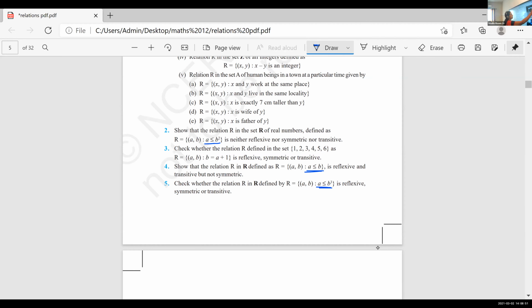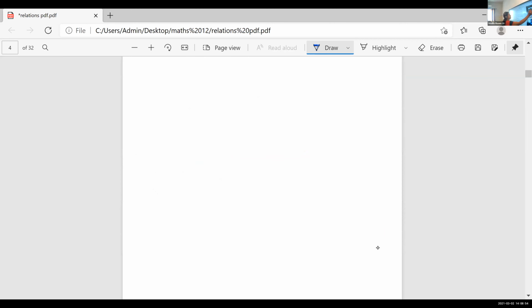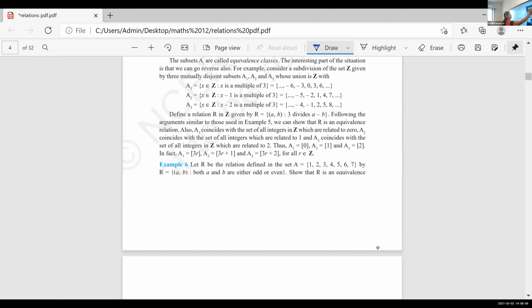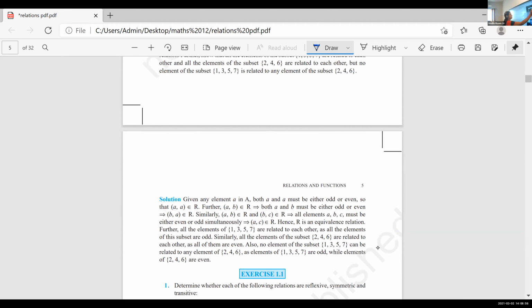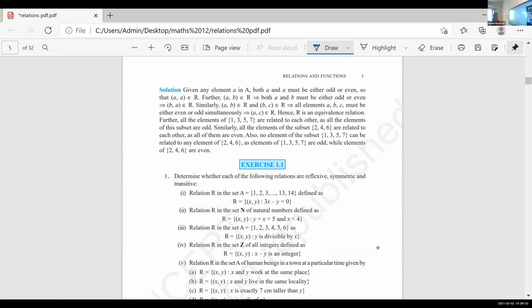Now let us start with the first question in the exercise. Exercise 1.1. Read the question. Determine which of the following relations are reflexive, symmetric and transitive. In the first one, all the first four subdivisions are important 1 mark questions. This type of question you can expect for 1 mark from relations.